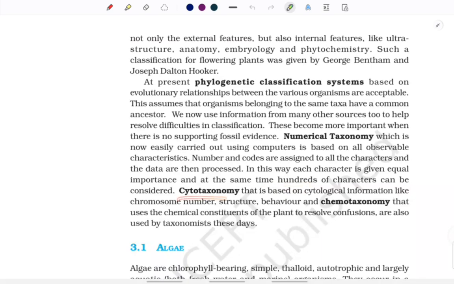The second thing that we can do instead is cytotaxonomy, wherein cytological information like chromosome number, structure and behavior is taken into consideration while doing the classification. And lastly, chemotaxonomy, wherein the chemical constituent of a plant is used to resolve the confusions, and this has been used by the taxonomists these days.